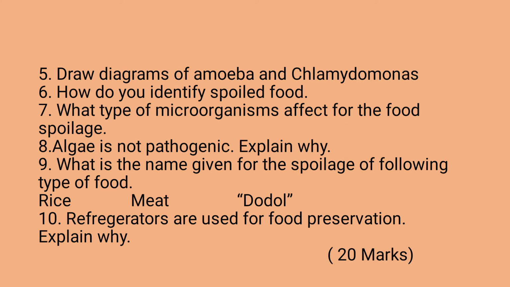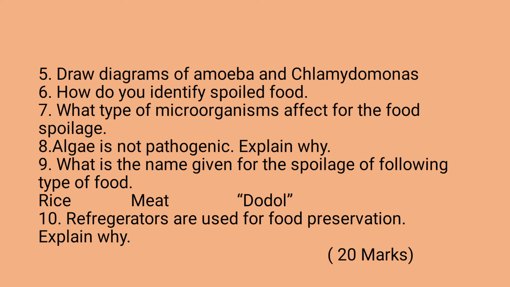Question number 5. Draw diagrams of amoeba and chlamydomonas. We have drawn them in your book. You can see it from your book and check your answer. Then, how do you identify spoiled food?